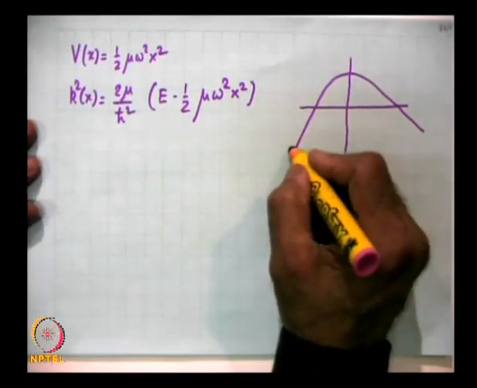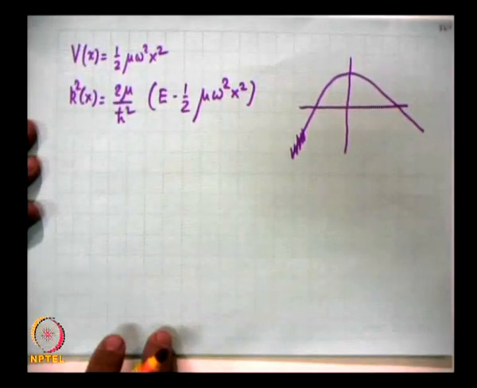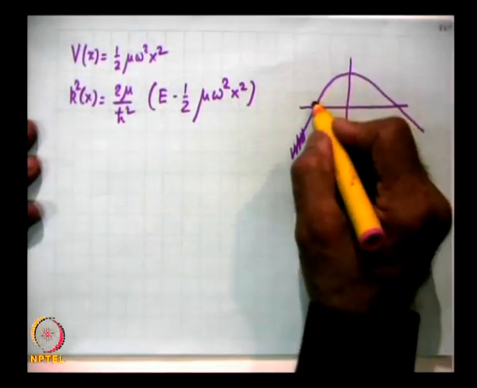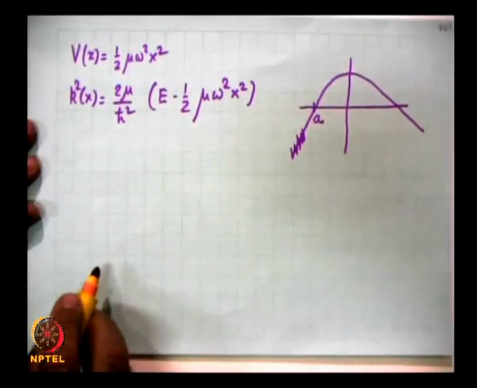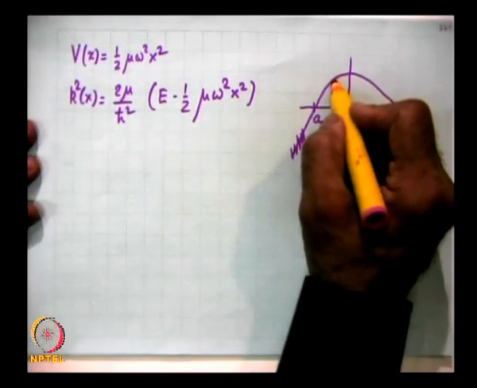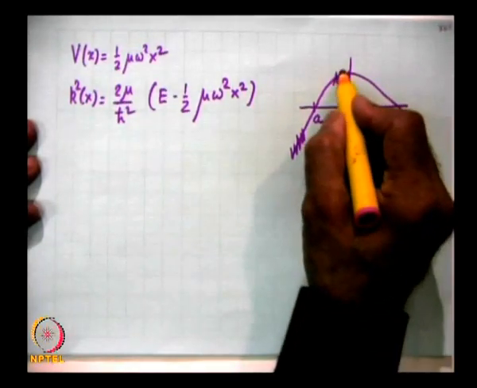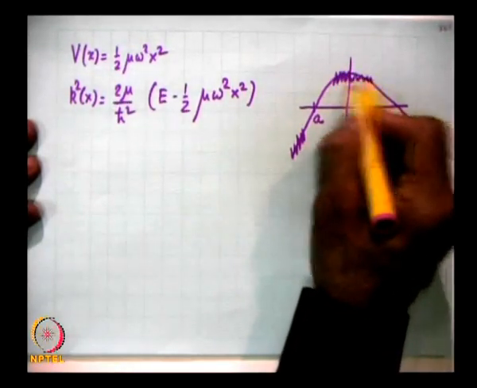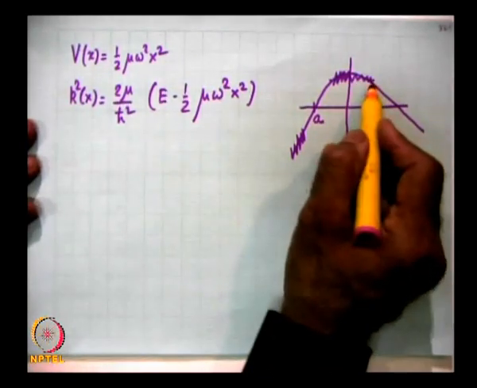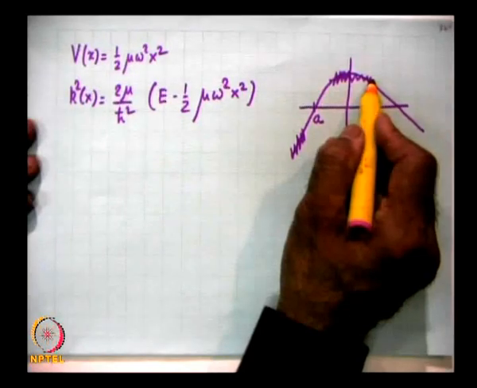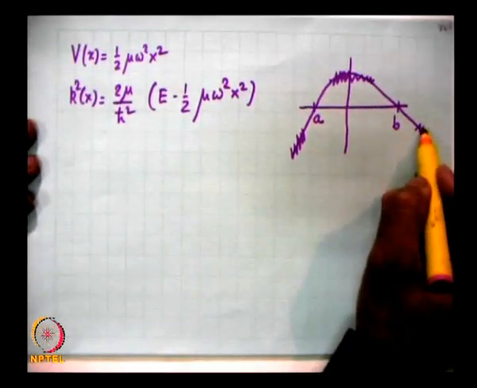So, we start with an exponentially decaying solution here. We hop over this turning point, let us suppose this is x is equal to a, and go to this region. Then the WKB solutions are really valid in the entire region from here to here, and then we use the connection formulae with respect to the turning point b and hop over to this region.